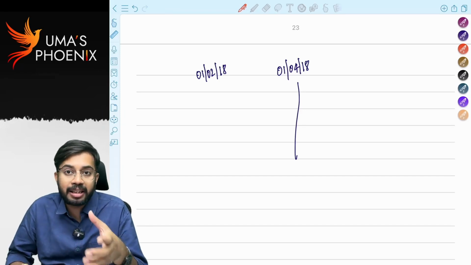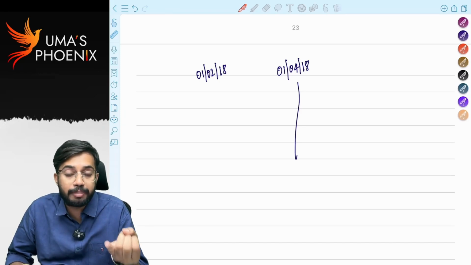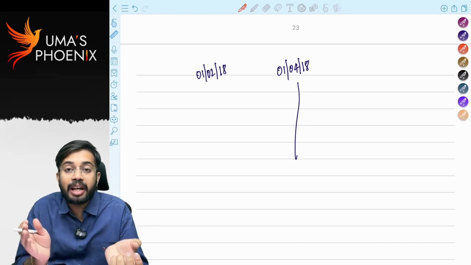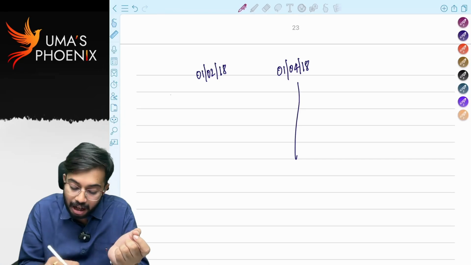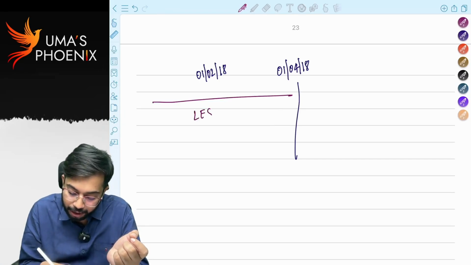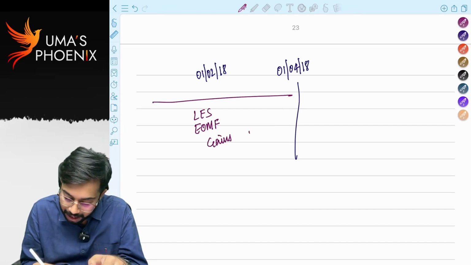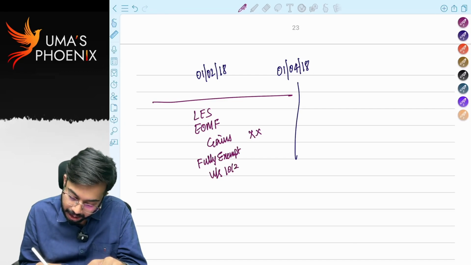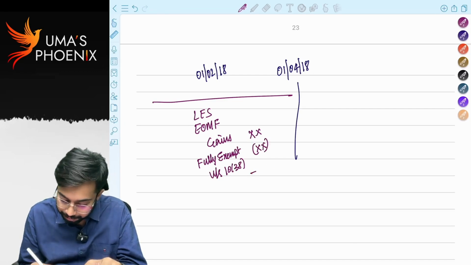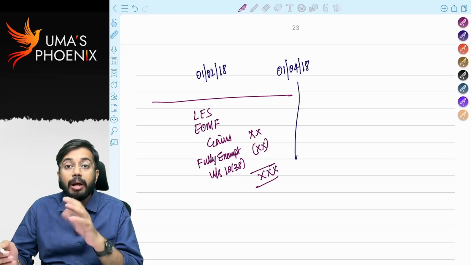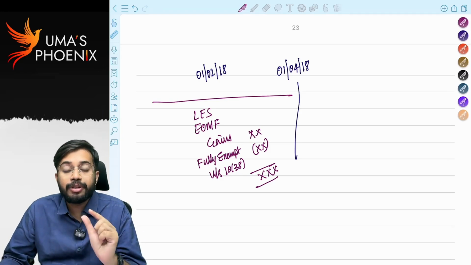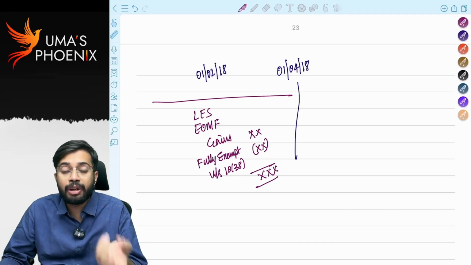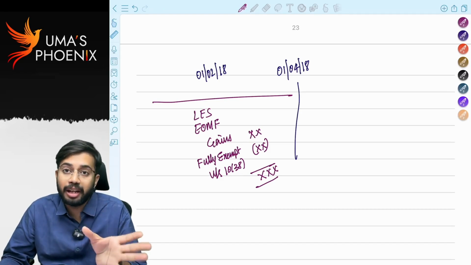So whatever the eligible assets that are there right now, units of equity oriented mutual fund, listed equity share, if they are sold before 1st April 2018, whatever the gains are there, those gains are fully exempt under section 10(38). There was no capital gain. That means before 1st April 2018, if you sell listed equity shares or equity oriented mutual fund, there is no tax on their gains.